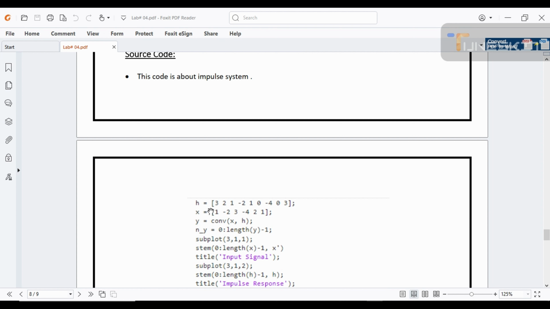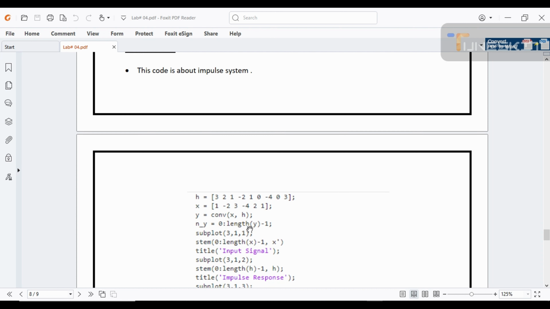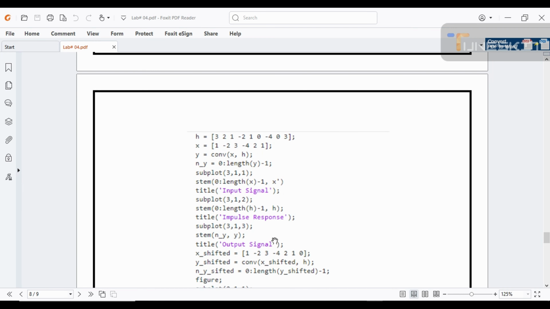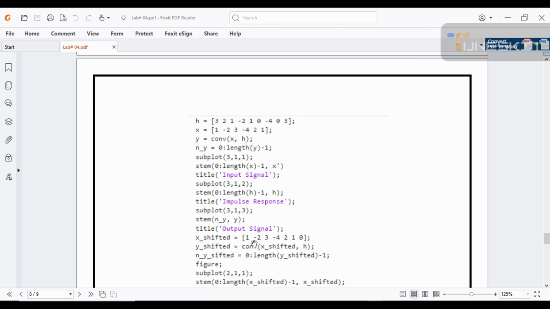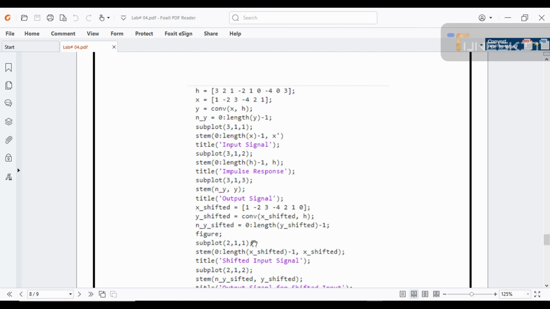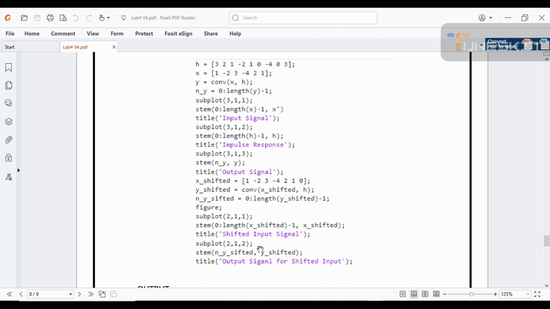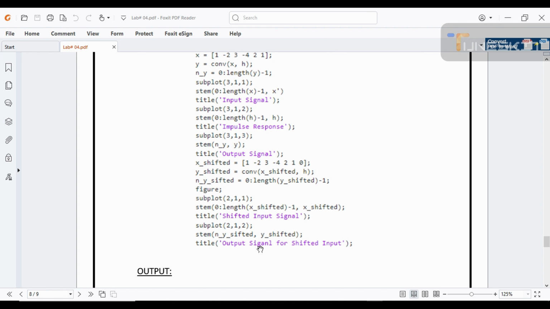In this lab we first define h, then define x, then convolve both the signals x and h, then use subplot, then give title, then again use subplot, then give the stem command to plot h, then give title, again use subplot, then again use stem for plotting y, give title, give x shifted, y shifted, use figure, then use subplot, give title to shifted input signal, again use subplot, again use stem, and y shifted, give title.